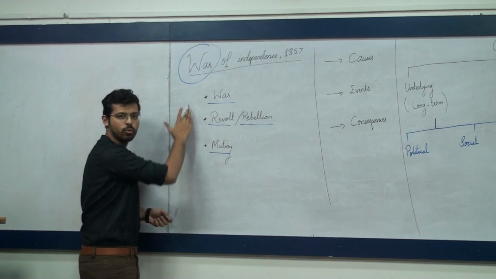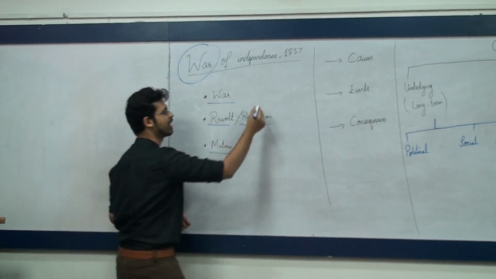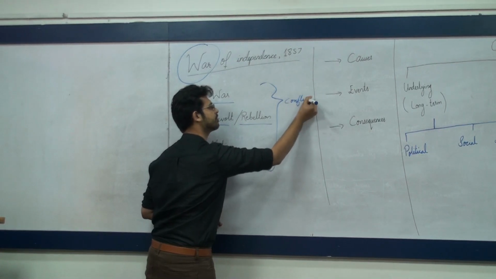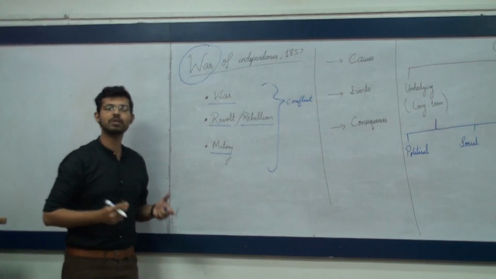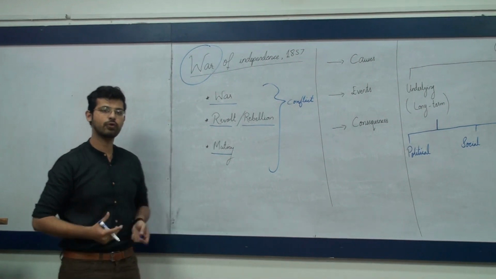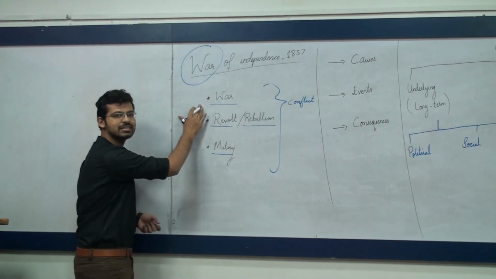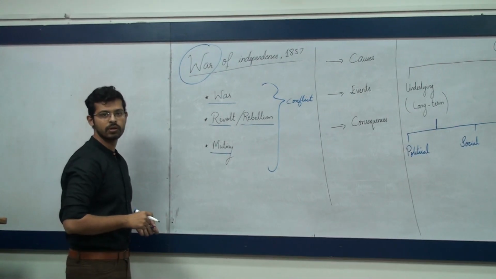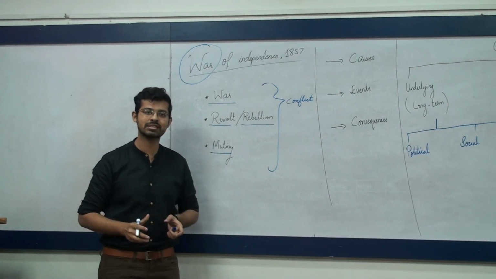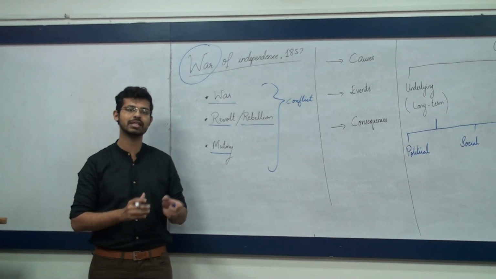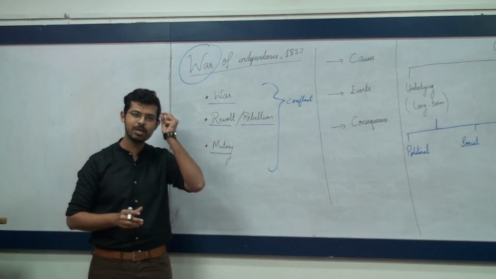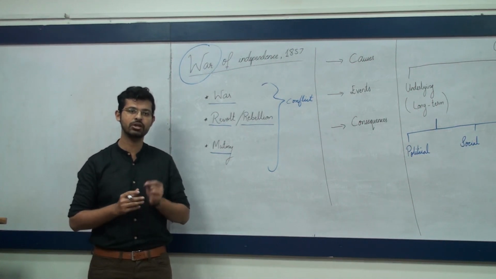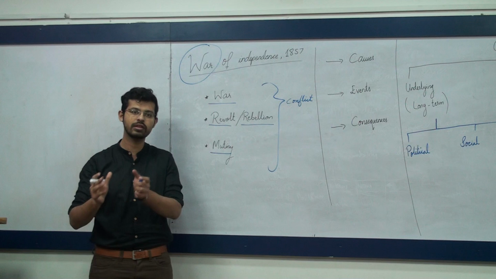All these three words actually mean conflict. So all three of them mean conflict. But conflict between whom? First of all, war means the conflict between two nations. So when we will be discussing War of Independence 1857, just keep in mind that we are actually talking about the conflict between two nations, the British and the Indians.